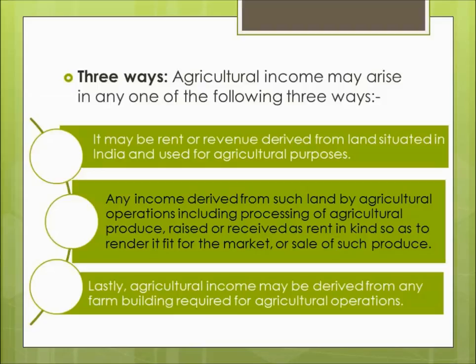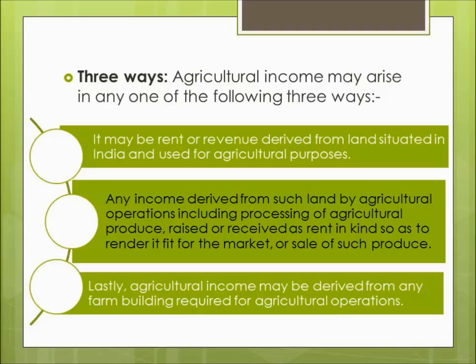Which agricultural produce? Either that agricultural produce is raised by us, that is we are only cultivating agricultural produce, or we have received that agricultural produce as some rent in kind. Anybody has paid us some agricultural produce in a manner of rent in kind.